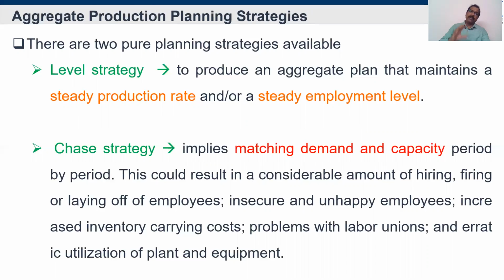Like if demand increases, they maintain that. When demand decreases also, they give less work to the employees so that they continue to do some work. This is the plan. But chase strategy mainly focuses on demand and capacity from time to time. If demand is increasing too much, they hire new people or buy new materials or new machines. If demand is low, they fire or lay off some employees, or shut down some factories. This will create some panic. So these are the two types of strategy we discussed.